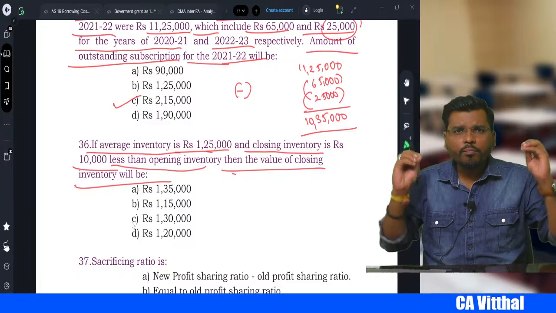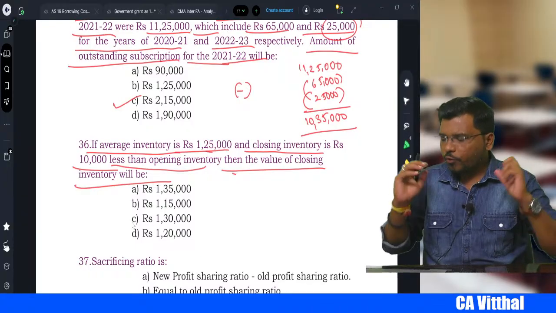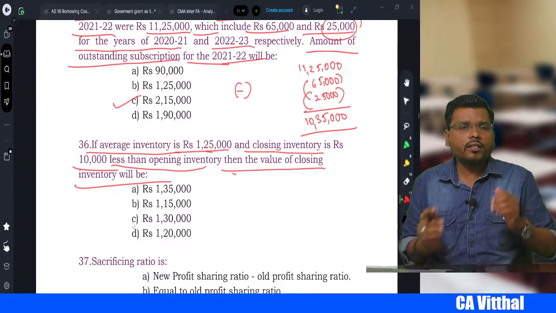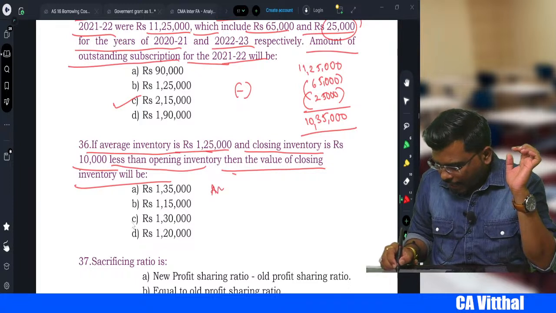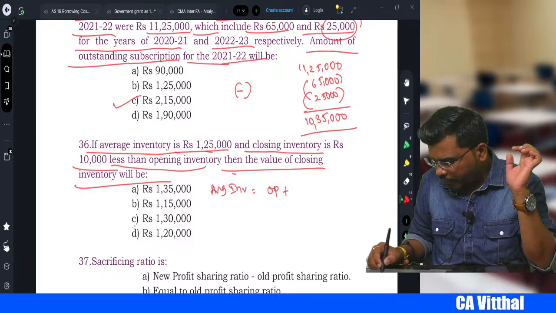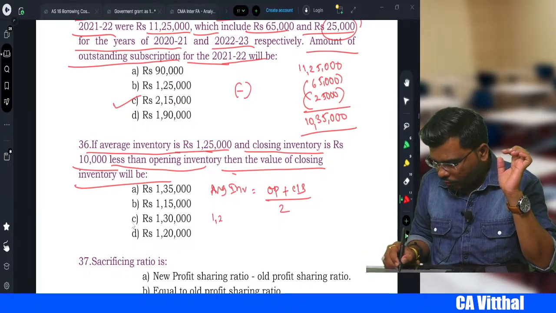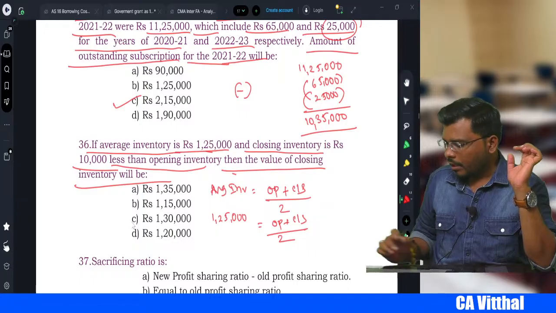Very, very beautiful sum. Many students will make mistakes here. So let's focus, my dear students. What's the formula for average inventory? Opening plus closing divided by 2. So average inventory is equal to opening inventory plus closing inventory divided by 2. They have given 1,25,000 is equal to opening plus closing divided by 2.